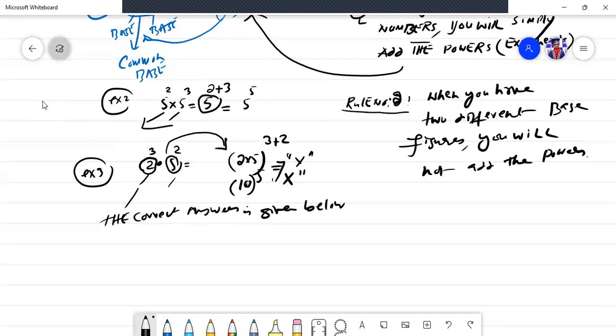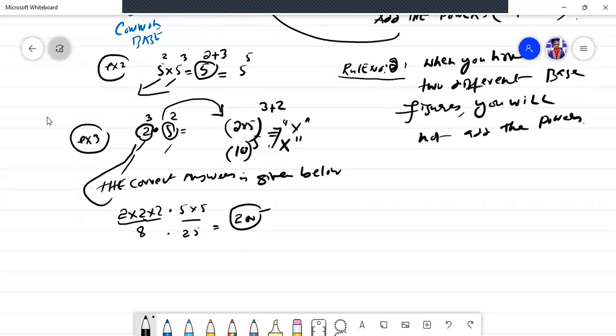It will be solved like this: 2 times 2 times 2 times 5 times 5. 2 times 2 is 4, 4 times 2 is 8, 5 times 5 is 25, and 8 times 25 would be 200. This is actually the correct answer. By this method we will solve these types of problems. So okay, good, excellent, you have done it.